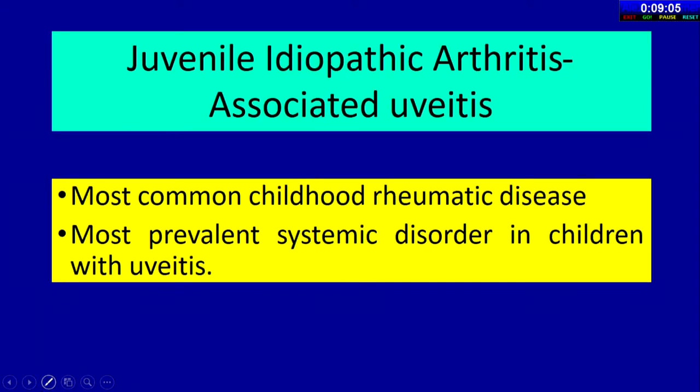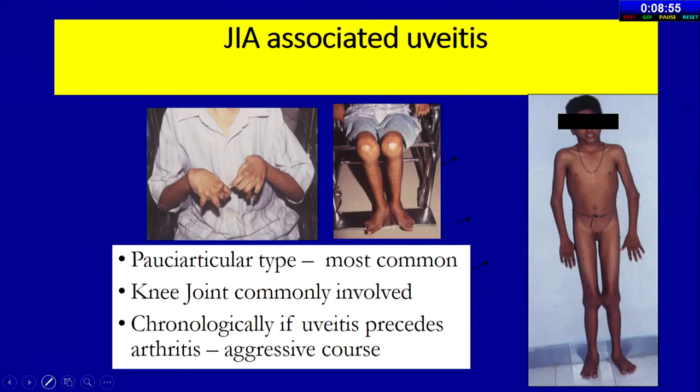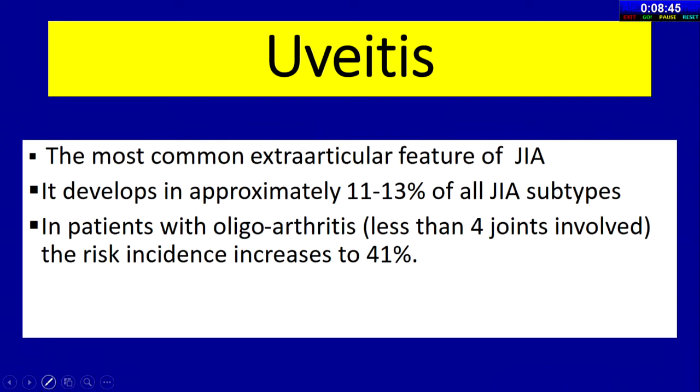Juvenile idiopathic arthritis-associated uveitis is the most common childhood rheumatic disease, and the most prevalent systemic disorder in children with uveitis. The pauci-articular type is the most common, with the knee joint commonly involved. Chronologically, if uveitis precedes arthritis, there is an aggressive course. The most common extraarticular feature of JIA is uveitis. We should always remember it develops in approximately 11 to 13% of all JIA subtypes. In patients with oligoarthritis, with less than 4 joints involved, the risk incidence increases to 41%.